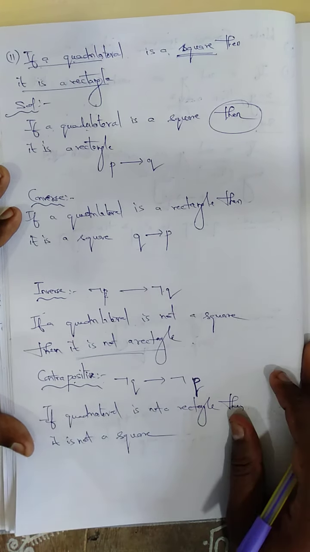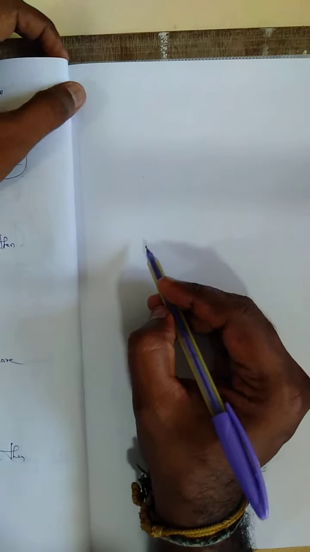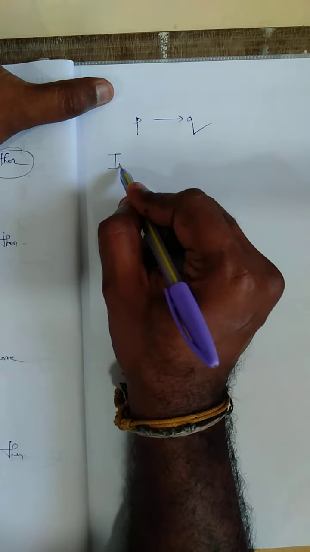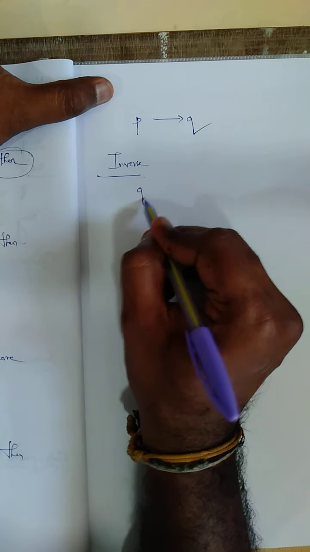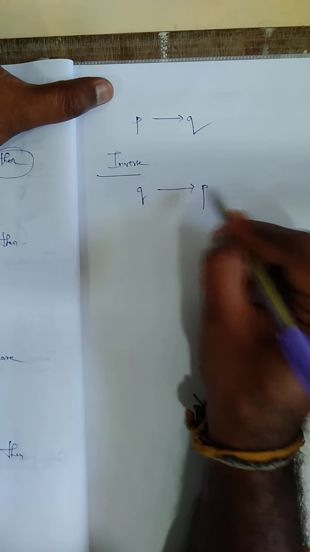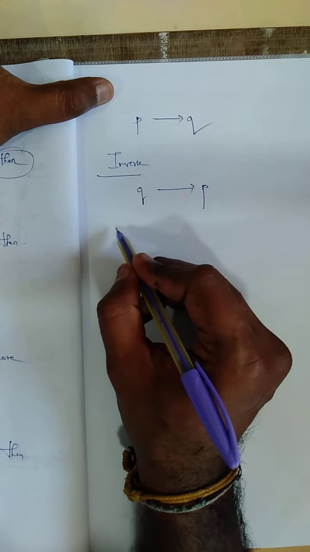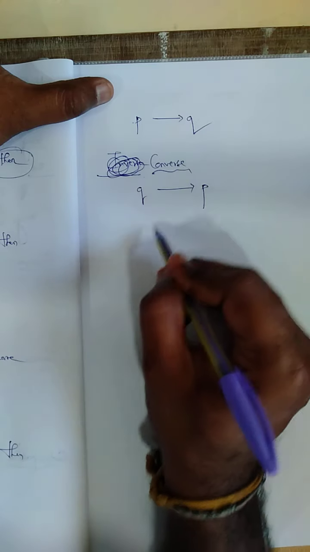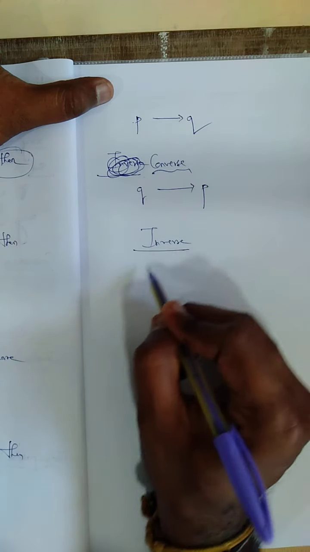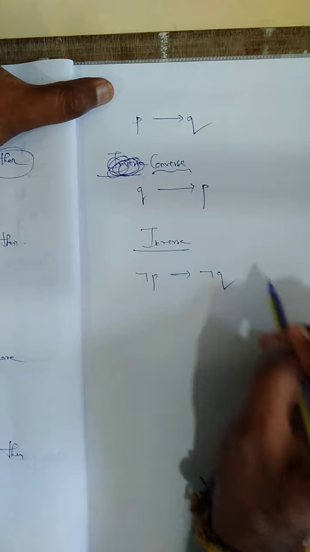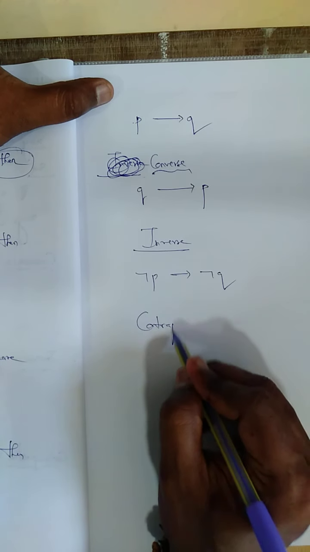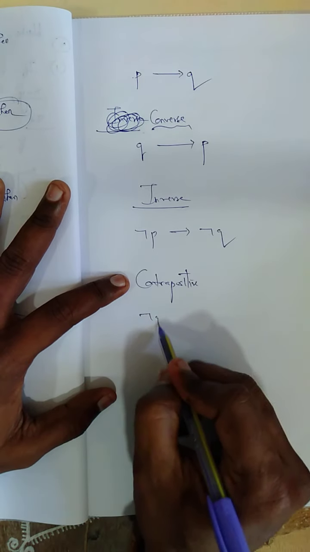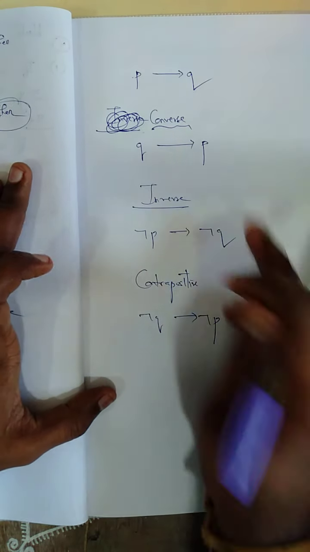So I want to teach you only one thing very easily. They give the statement P conditional Q. Converse means Q conditional P. Next, inverse means negation of P conditional negation of Q. Next, contrapositive is nothing but negation of Q conditional negation of P. This is the formula we need to achieve.